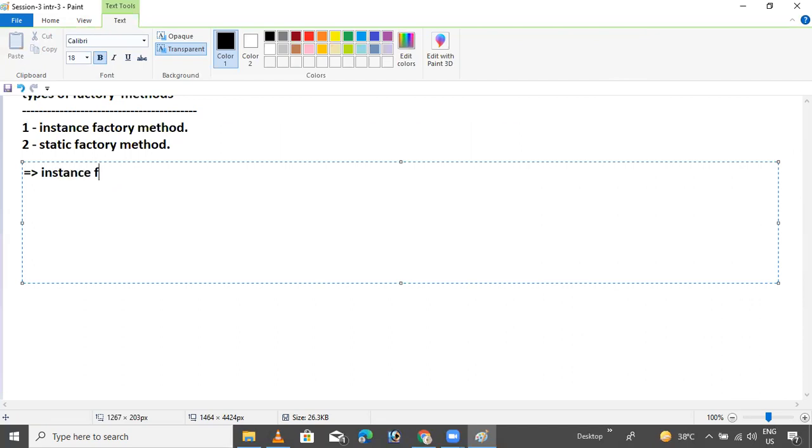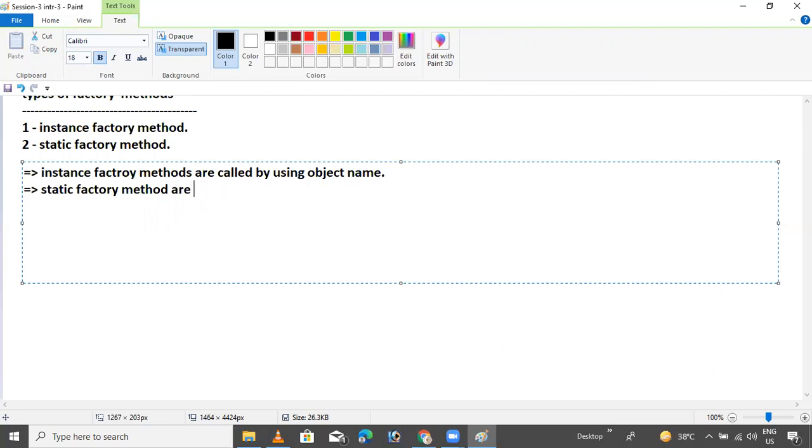Instance factory methods are called by using the object name. Now, the static factory method.